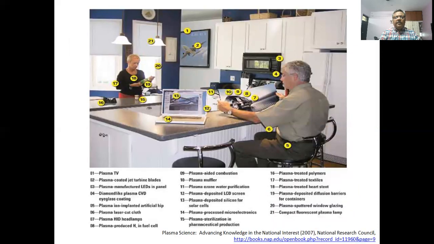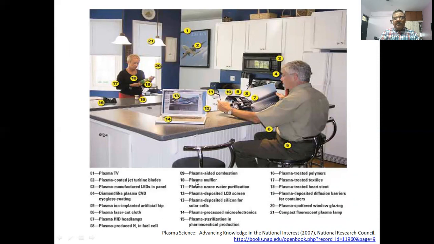Now, this is a description of what devices we have in a common household, which consists of plasma TV, plasma coated jet turbine blades, plasma manufactured LED panels, laser cut cloth. It's a cloth treatment. We will study it later on.